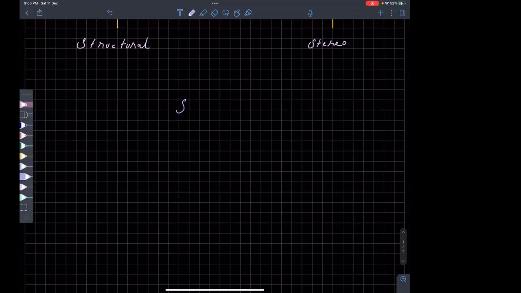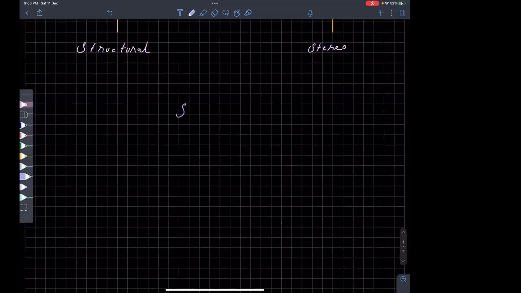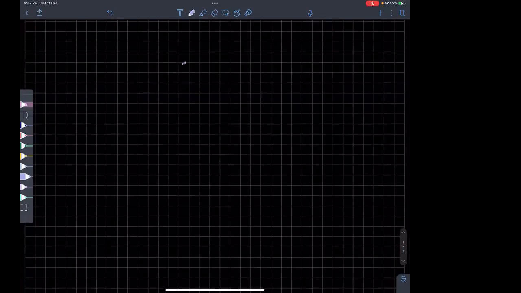Now, can you tell me what are the subcategories of structural isomerism? Chain, position, functional group, metamerism, and tautomerism. Okay, fine. I'll just write down. We'll look into these subcategories one by one, but I'll just write down what those subcategories are.